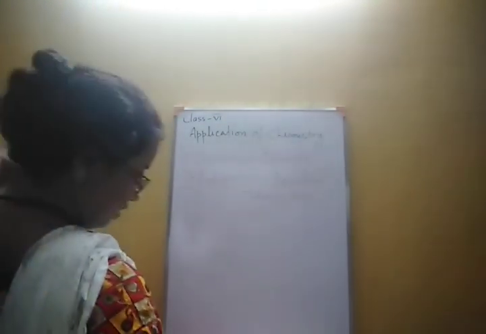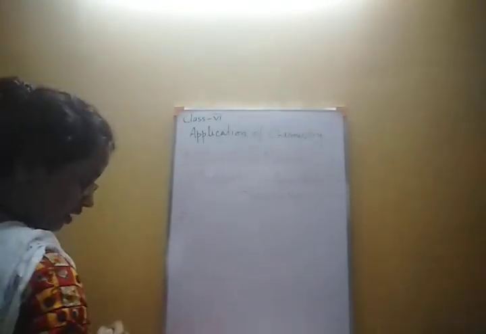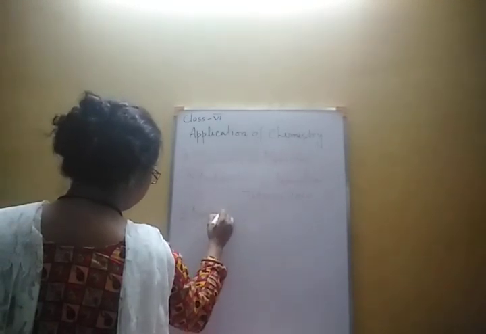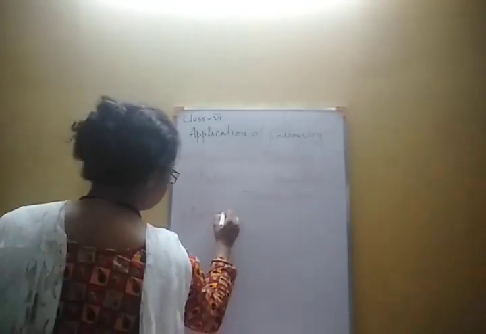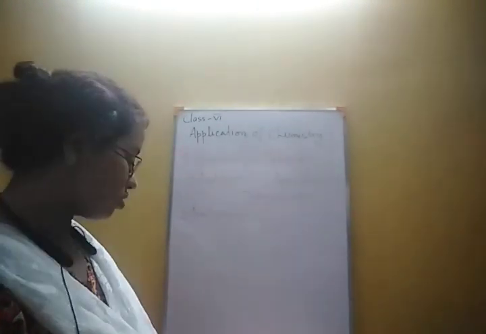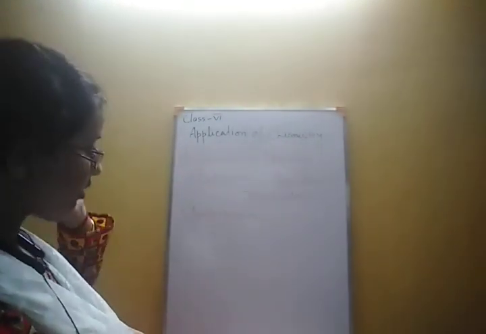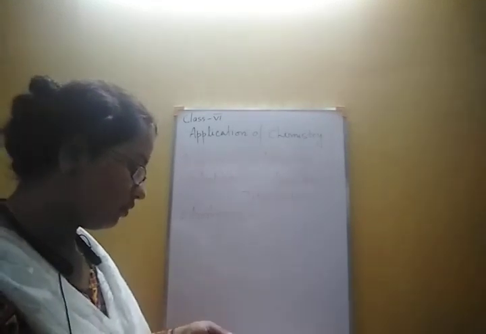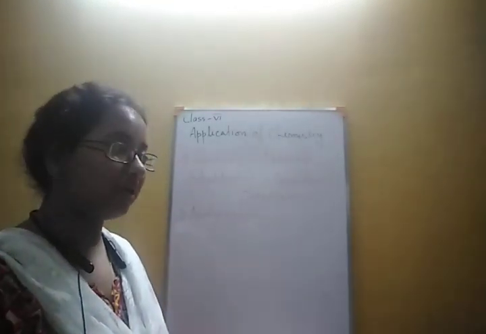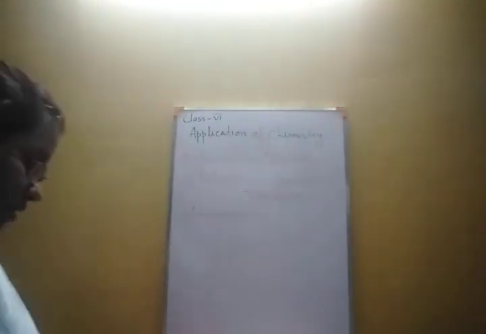Next, we will talk about analgesics, which are called painkillers. Analgesics are the painkillers which we use when we suffer from any pain or fever.